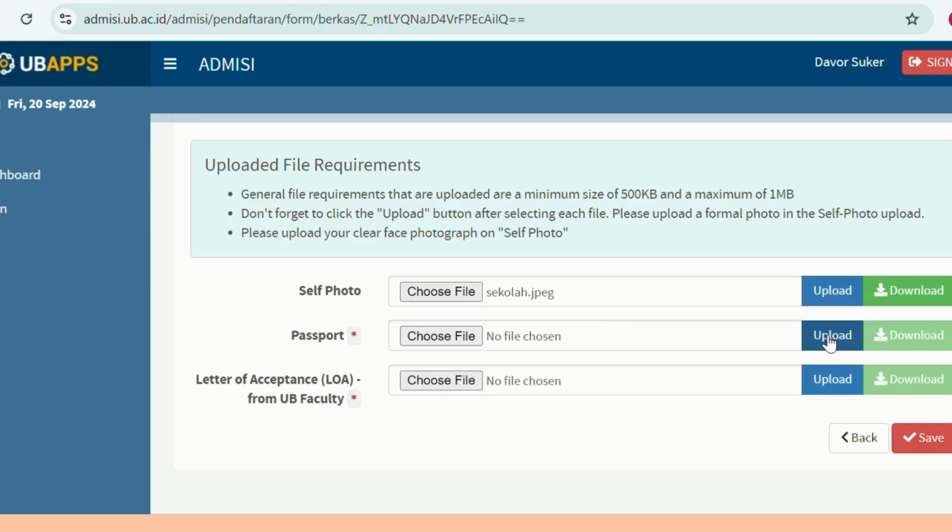And then the next one is the letter of acceptance, or LOA, from the UB faculty or from the host of your student exchange program. If you have not been given this file, please ask your host so that they can provide you with the LOA, and please upload it into the system. Once again, don't forget to click upload, and once you all finish, then you can click the save button.